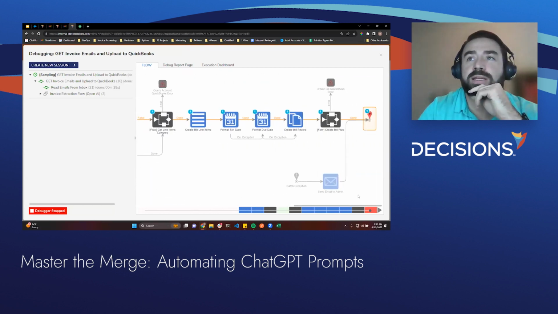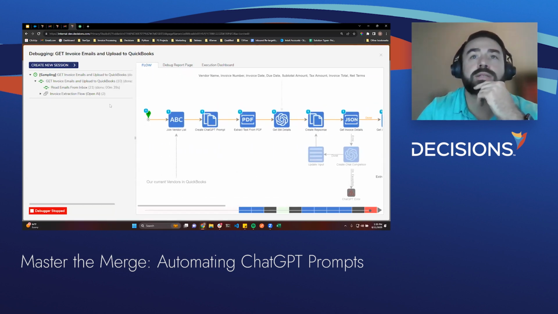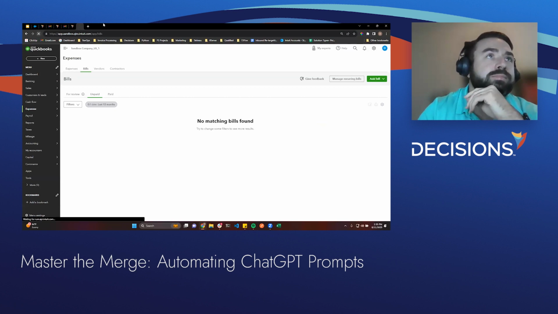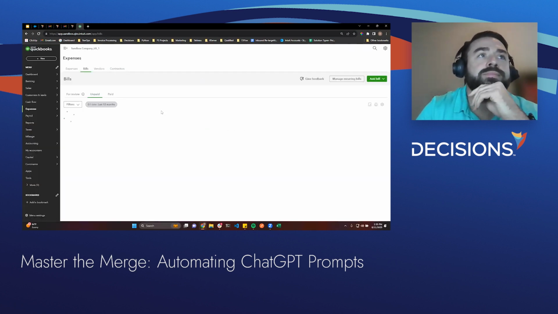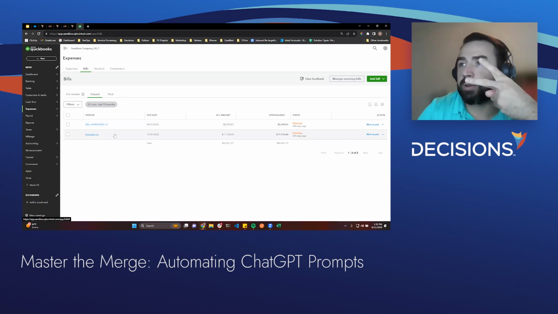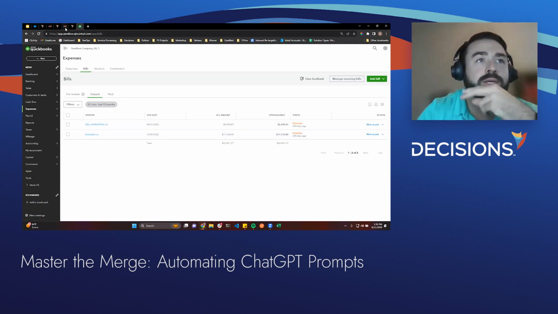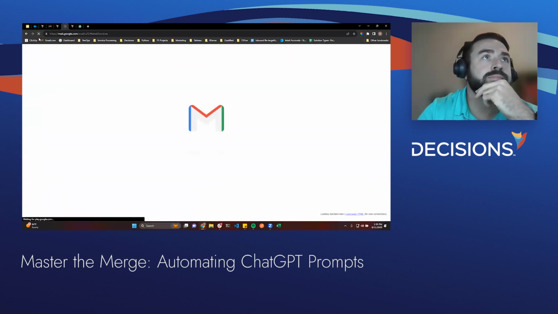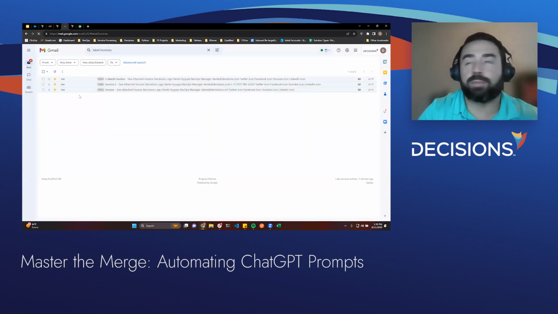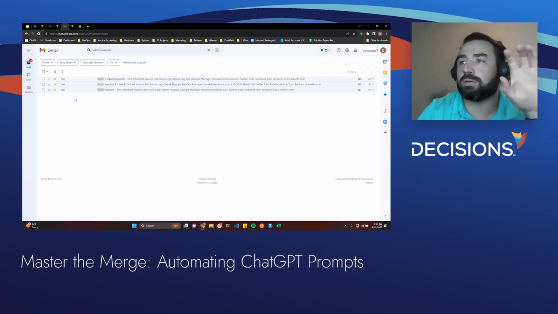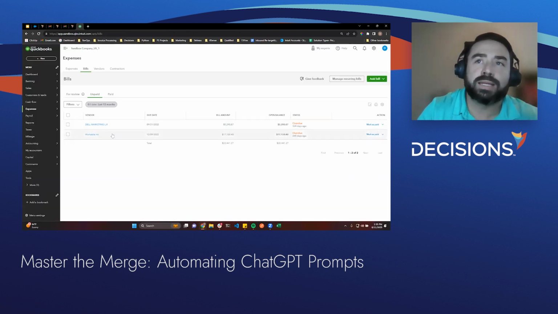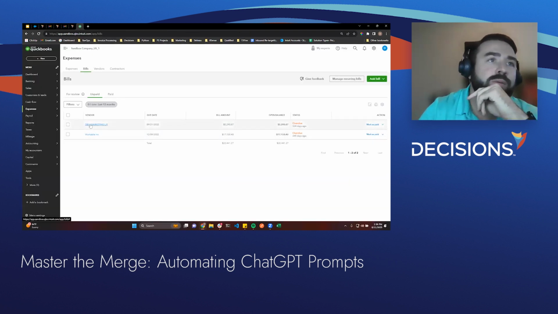Once this process is complete, which it is, I'm going to step over to QuickBooks and I'm going to refresh. So now you can see there's two separate bills. And if I go back to my email really quick and I refresh this page, you can see now they're both read. So it was able to grab the emails, mark them as read once they have been completed, run through this process, and then output it directly into QuickBooks.